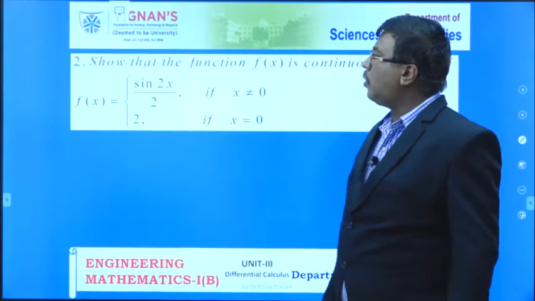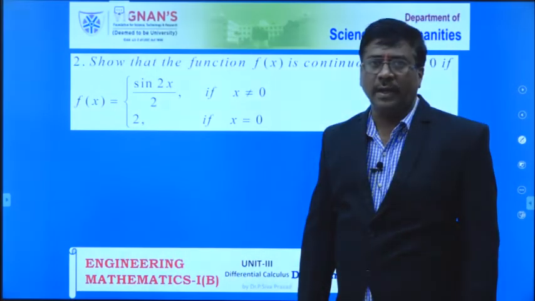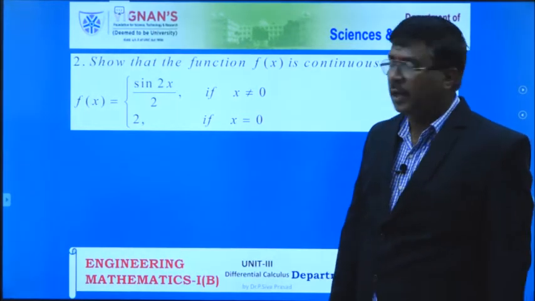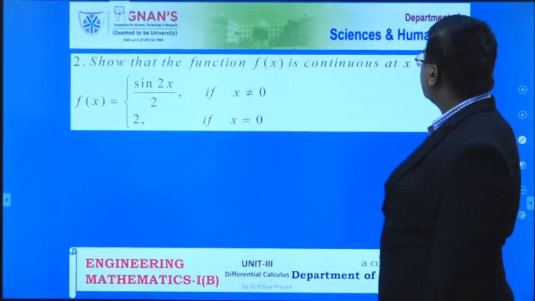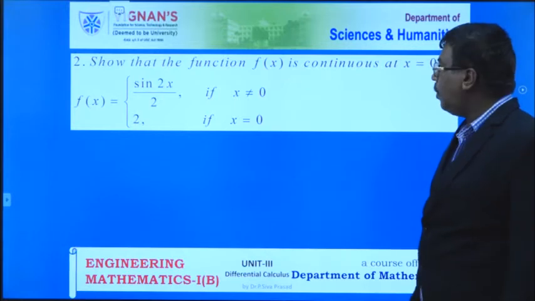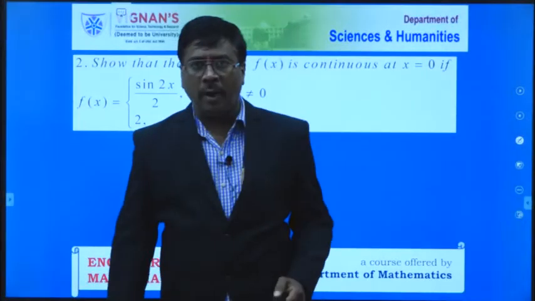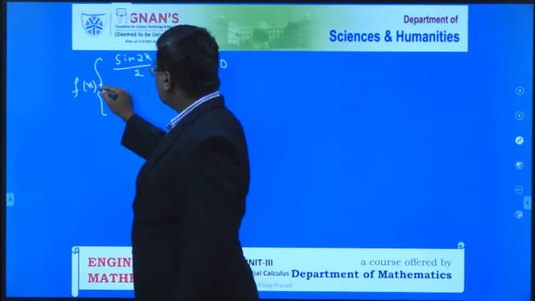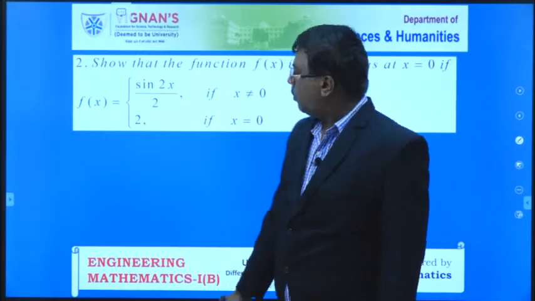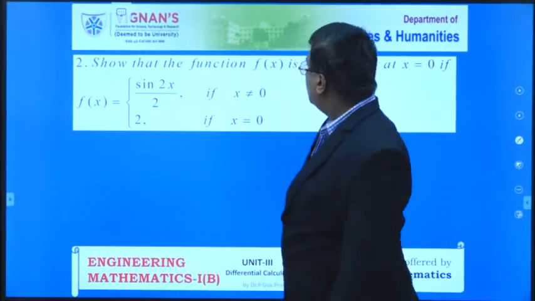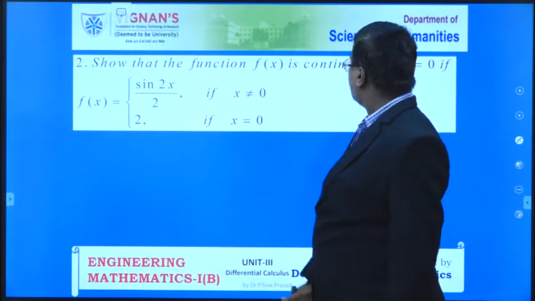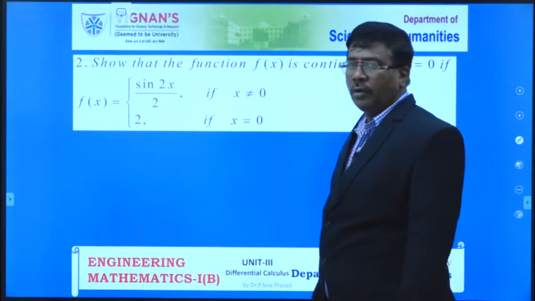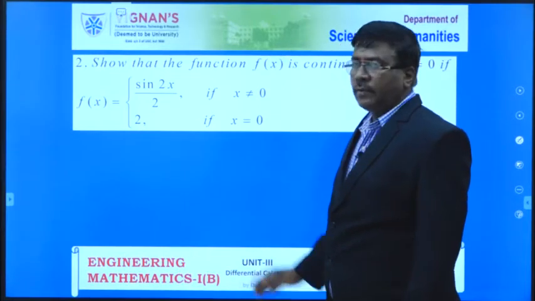Now we will look at some problems on continuity and how to solve them. The problem asks: show that the function f of x is continuous at x equal to 0, where f of x is equal to sine 2x by 2 if x not equal to 0, and 2 if x equal to 0.